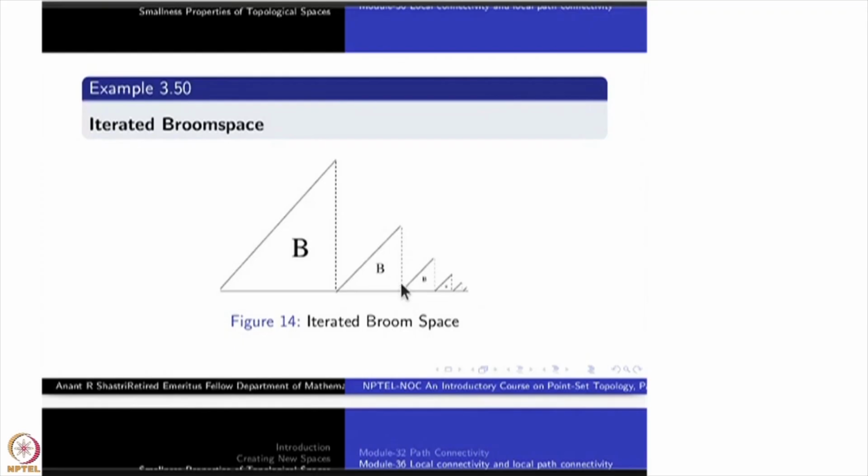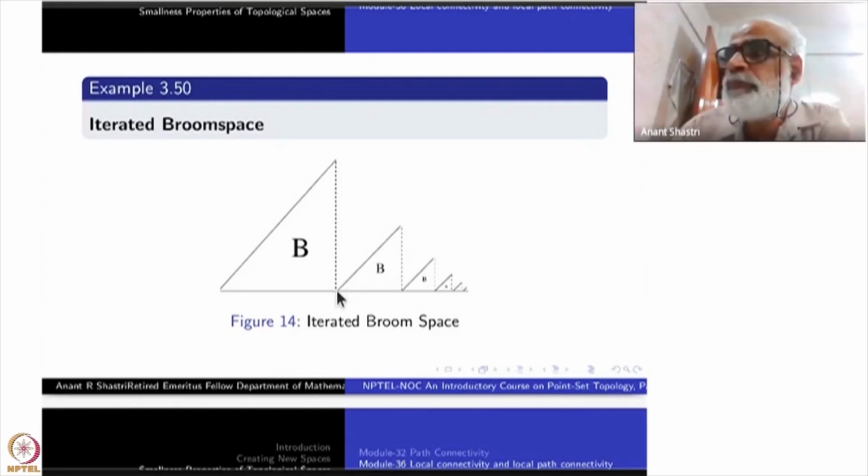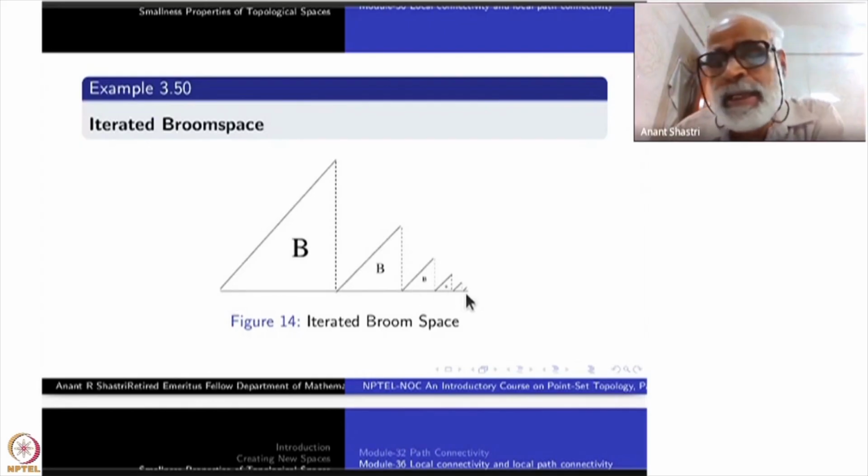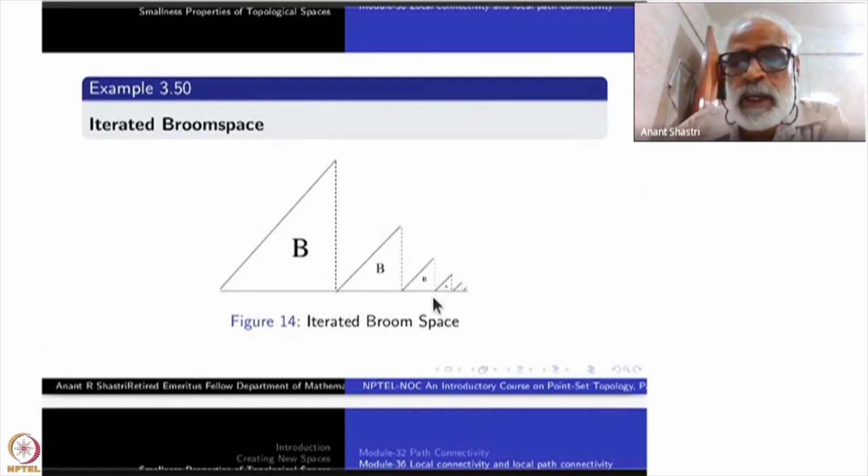Then there will be some line here, some point here, and the line all the way up to this one. So this way you will end up here. This entire line segment will have to be there in any connected open subset containing any of these points, in particular (1, 0). Okay, you will have to keep going backwards. Forward, you don't have to worry. So if you take a neighborhood here, you don't go forward, but you go all the way here. That is the point. So for (1, 0), the whole line segment will be there.